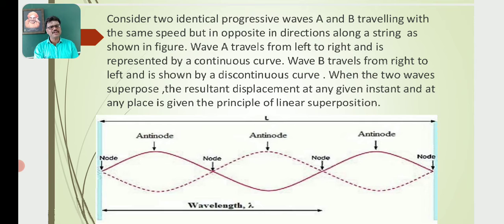Such a point is called an antinode. Similarly, if a crest of one wave falls on the trough of the other, or vice versa, then the displacement is minimum, amplitude is minimum, intensity is minimum, where the intensity is 0, such a point is called a node.